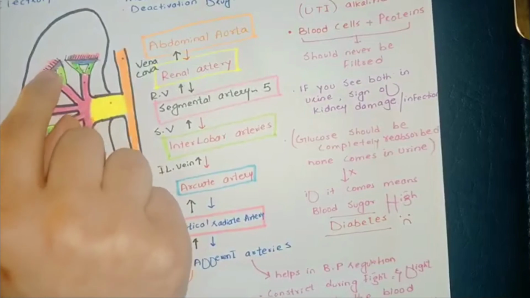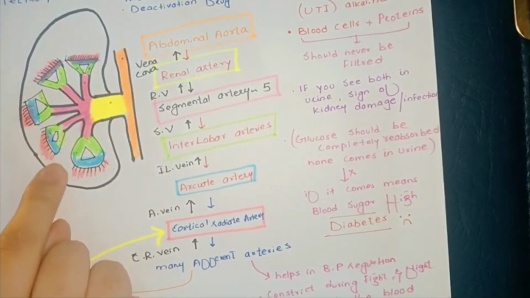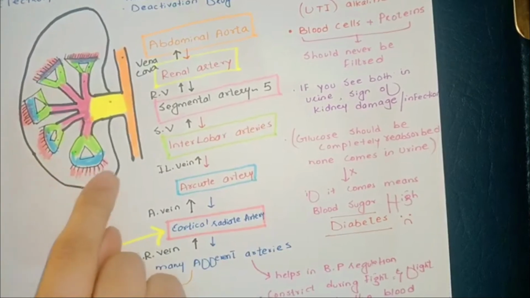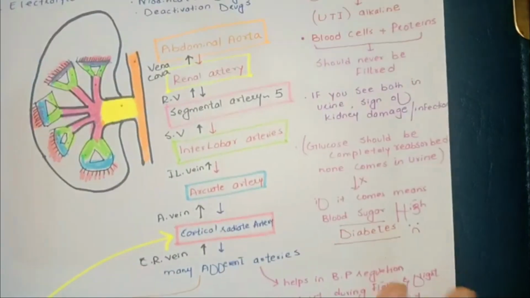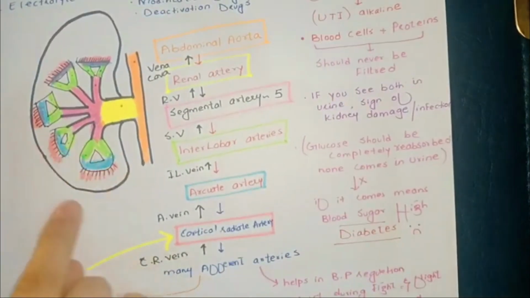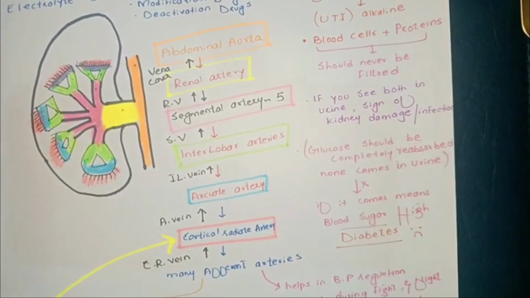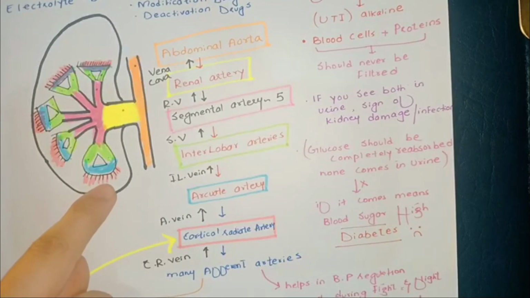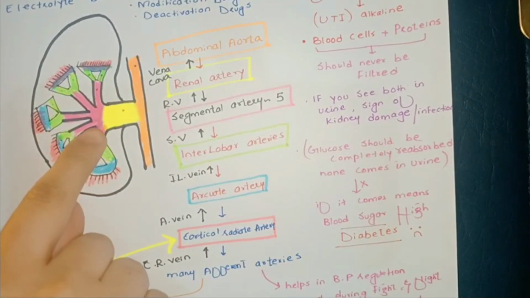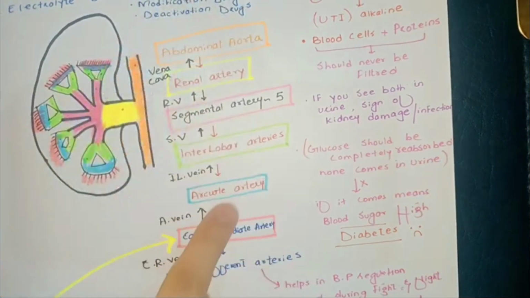These tiny capillaries are where the reabsorption occurs. Then it carries the deoxygenated or waste blood from the cortical radiate vein to the interlobar vein, then the segmental vein, then the renal vein, and then the vena cava, throughout the kidney.